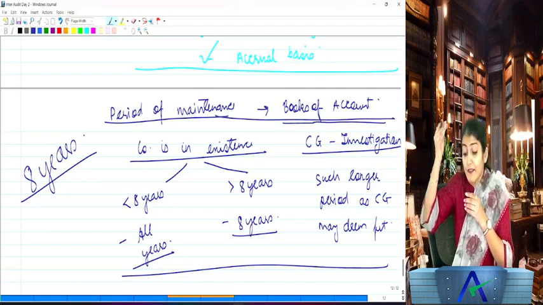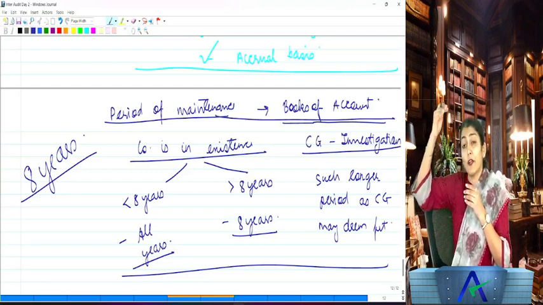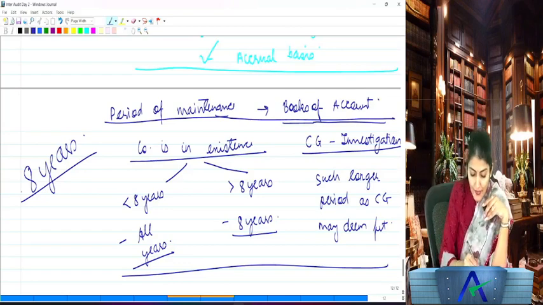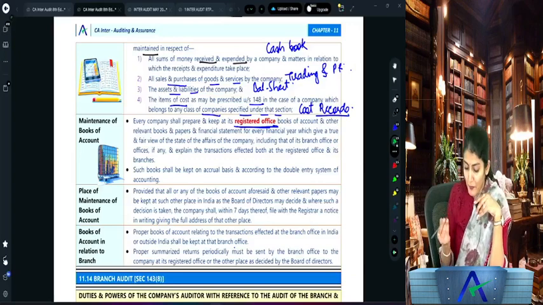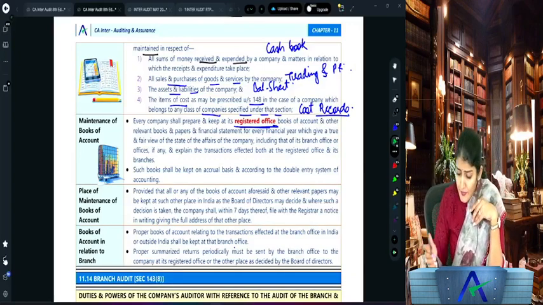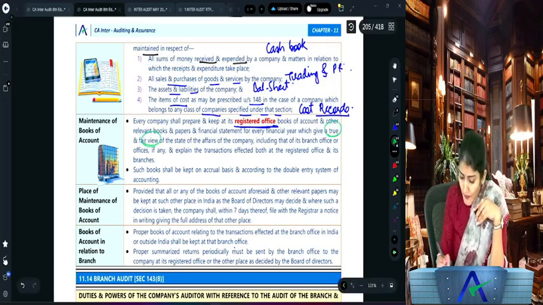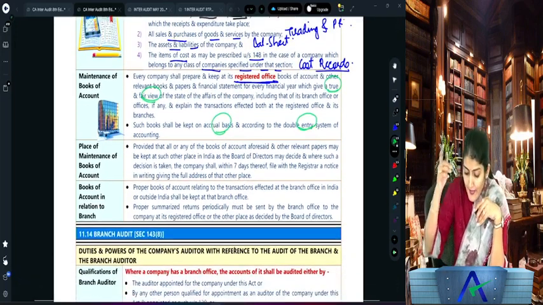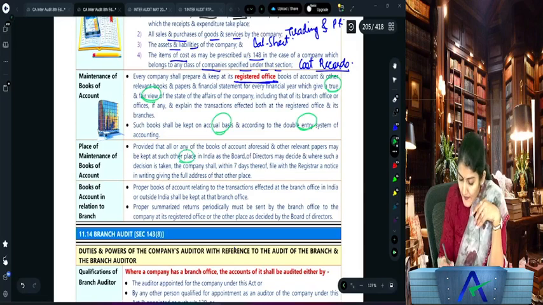That is the place of maintenance and the period of maintenance of the books of account. So the crux is that the books of account have to be maintained for 8 years. They should give a true and fair view, follow the double entry system of accounting and the accrual basis of accounting. What is the place of maintenance of books of account? The registered office or the place decided by the board. But within 7 days, the full address is to be intimated to the ROC.